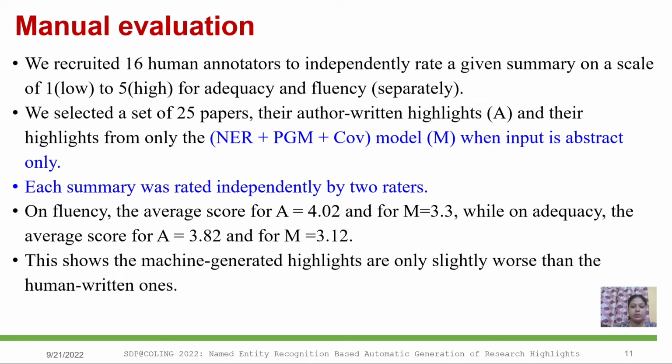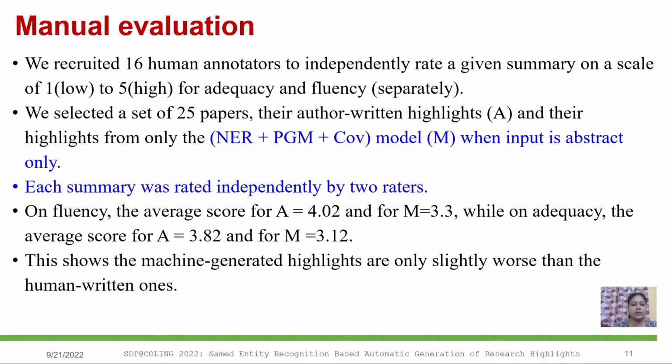For manual evaluation, we recruited 16 human annotators to independently rate a given summary on a scale of 1 to 5 for adequacy and fluency separately. We performed manual evaluation for our best performing model only. The NER plus PGM plus coverage mechanism model gives the best result.